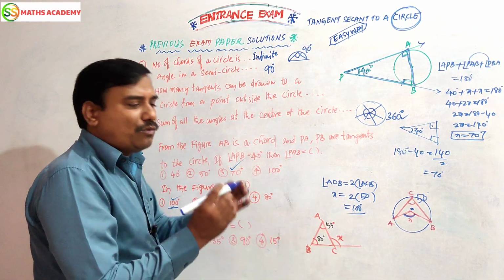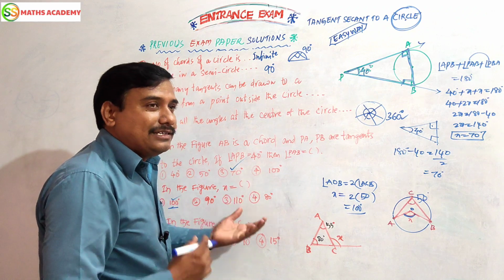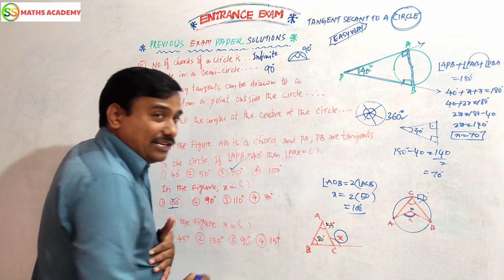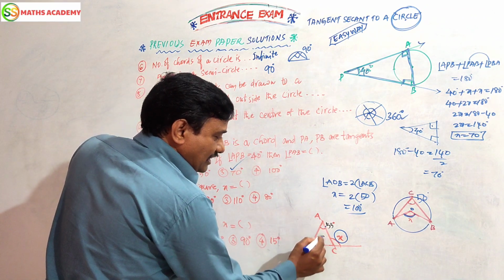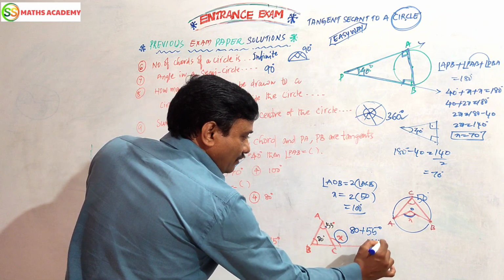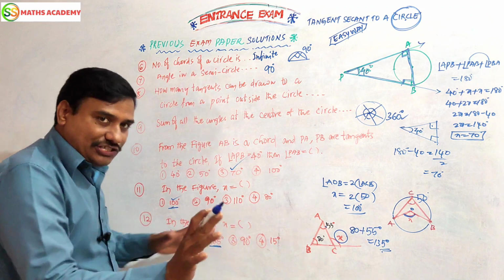Next, in the figure, what does x equal? Very easy, a small question, we can say a chota bheem. This is an exterior angle. The exterior angle is always the sum of the two opposite interior angles. Nothing but 80 plus 55, which should be equal to 135. This is the answer. Finish. Clear?